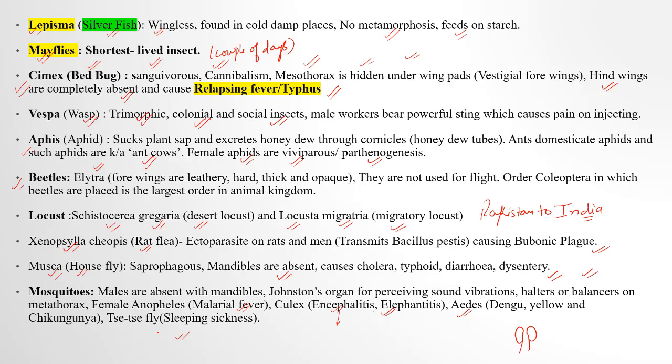Okay. Then aphids suck plant sap, they destroy the crops. Okay. They suck plant sap because of the cornicles they have, the honeydew tubes. Ants domesticate these aphids, and that's why they are known as what, ant cows. Female aphids are viviparous or parthenogenetic. Okay, they develop from unfertilized ova. Then beetles have elytra, that is fore wings are leathery, hard, thick and opaque. If the fore wings become leathery, hard, thick and opaque, it is known as what, elytra. Okay, it is not used for flight.